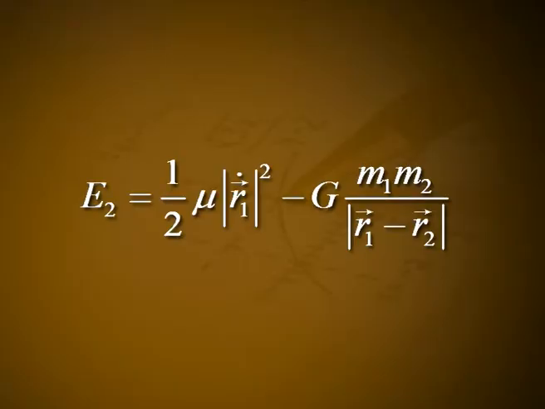When the two body system is reduced to an equivalent one body problem, mu is equal to m1 m2 divided by m1 plus m2. Total energy is equal to the kinetic energy of the effective mass plus the potential energy of interaction. E2 is equal to 1/2 mu |r dot|² minus G m1 m2 divided by |r1 minus r2|.